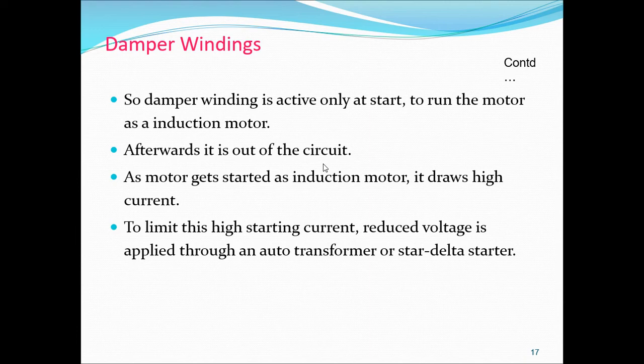Out of these methods, starting by the damper winding method is the most commonly used method, since no auxiliary machine is needed. That means an external motor is not required.